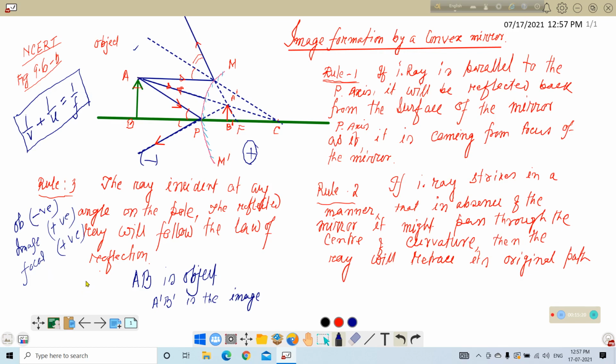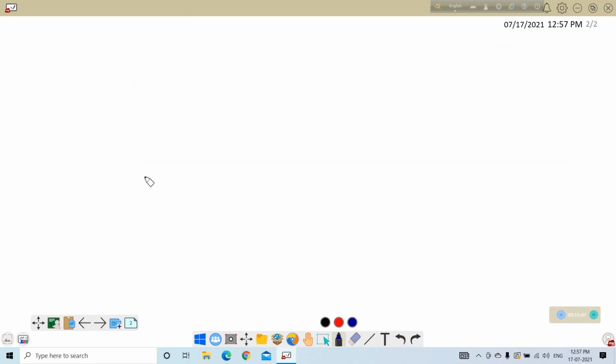Now it is time for solving problems. You have to solve different kinds of problems for your convenience. Taking a problem from your book, that is the NCERT book, page number 315, same book.